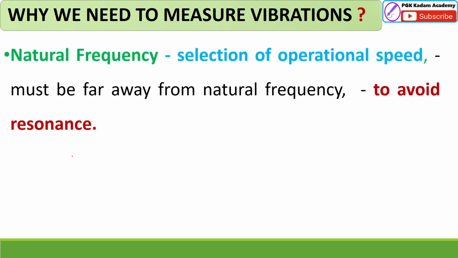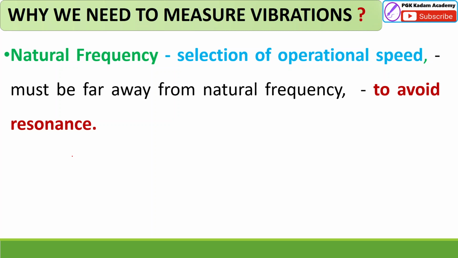The measurement of natural frequency of a machine or structure which is vibrating is useful for selecting the operational speeds, at what speed the machine, or the machine mounted on the structure, is working.